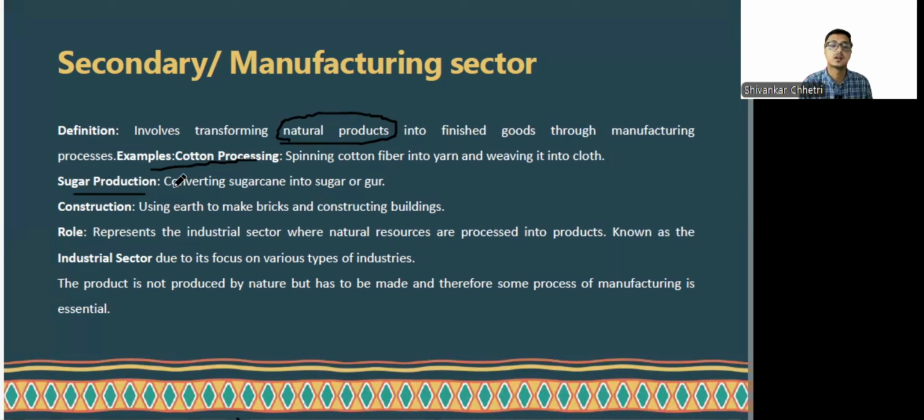Sugar production: sugarcane is primary sector, but converting sugarcane into sugar or gur is again manufacturing sector. Like for example, using earth to make bricks for the construction of buildings, again manufacturing sector. So it represents the industrial sector where natural resources are processed into finished products. It's also known as industrial products due to the various types of industry that it focuses on. It is not produced by nature, but it has to be made, right? Therefore, some process of manufacturing is essential. That's why it's also called manufacturing or secondary sector.